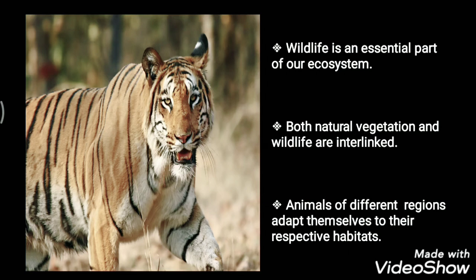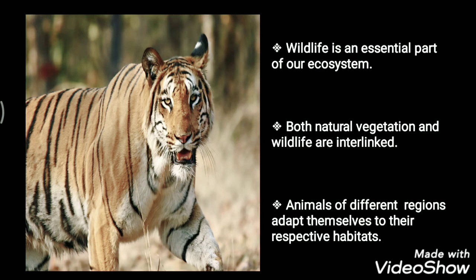How? The natural vegetation, that means forests, grasslands and deserts, provide a natural habitat to all the animals, isn't it? Besides habitat, it also provides space for growth and movement, food and water, and a place for breeding and raising their young ones. Now, animals of different regions adapt themselves to their respective habitats.